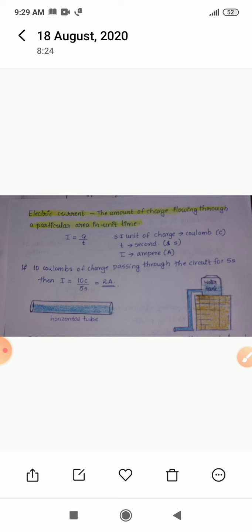For the flow of electric charges in a wire, there should be a difference in electric pressure, that is called potential difference.